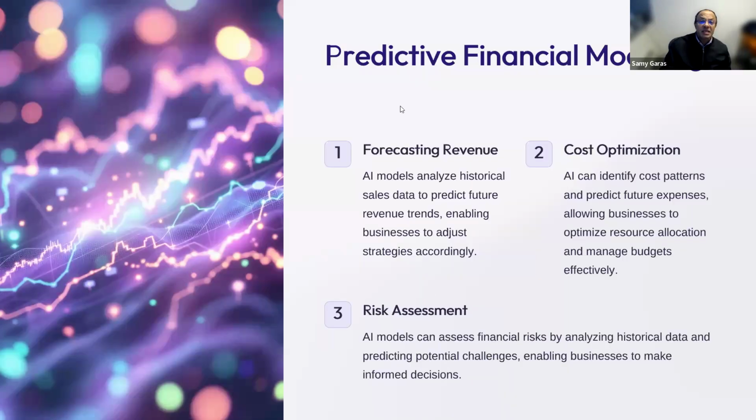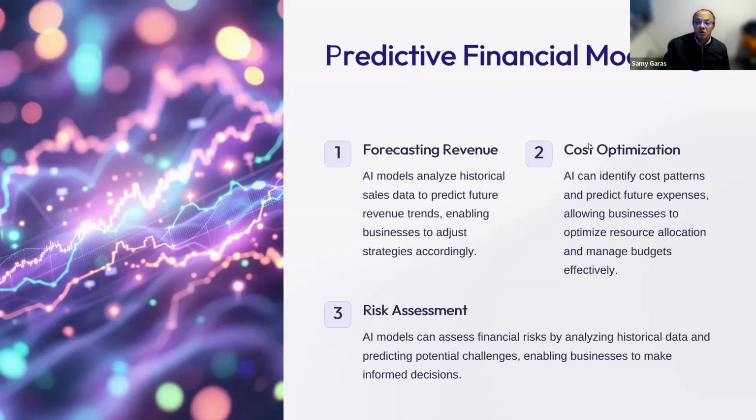It can help in predicting, as I said, the revenue. So we can predict based on the last 3 years or 5 years or even 10 years. With AI now, there is no limit for the number of years that we can use to build up our financial model to forecast the revenue or the expenses. So the AI model can analyze the historical data regardless of the prior period to predict the future and help in making a strategic decision.